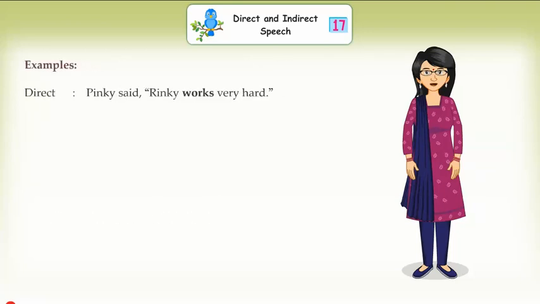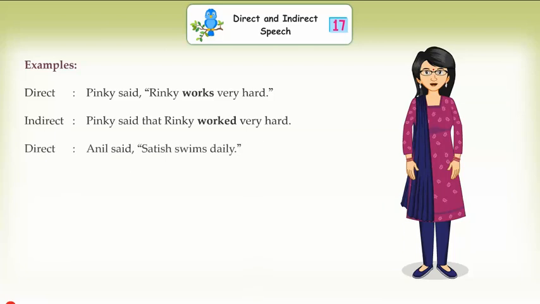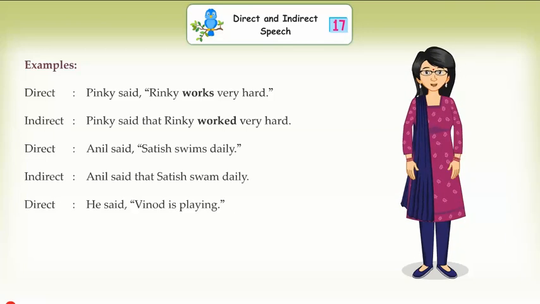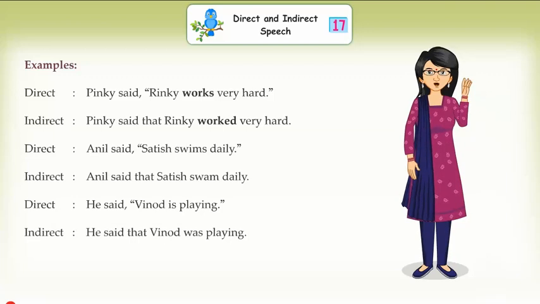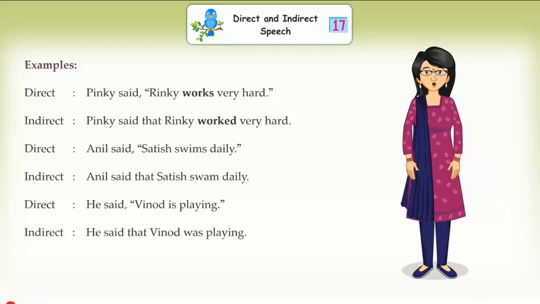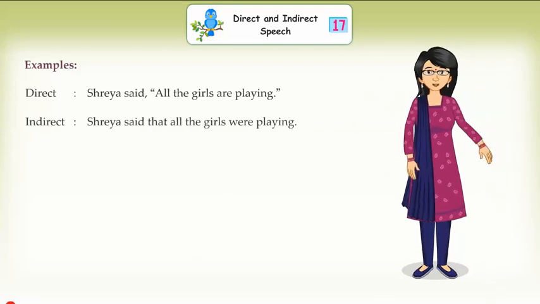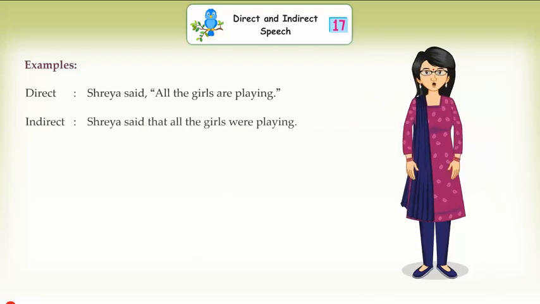Examples: Direct. Pinky said, "Rinky works very hard." Indirect. Pinky said that Rinky worked very hard. Direct. Anil said, "Satish swims daily." Indirect. Anil said that Satish swam daily. Direct. He said, "Vinod is playing." Indirect. He said that Vinod was playing. Direct. Shreya said, "All the girls are playing." Indirect. Shreya said that all the girls were playing.